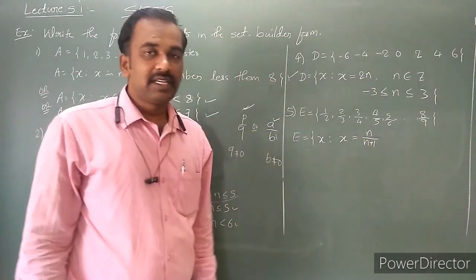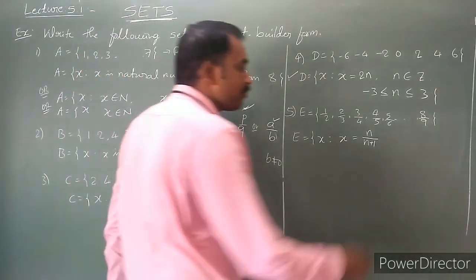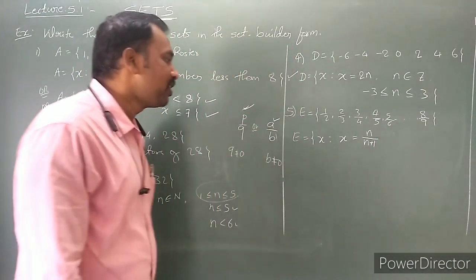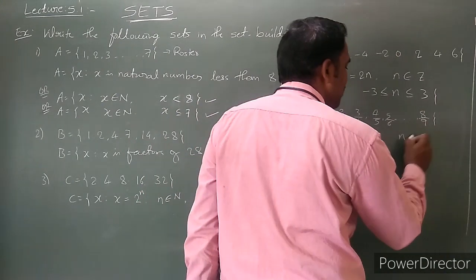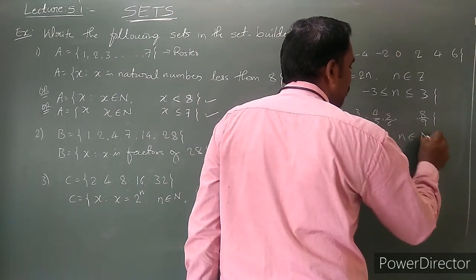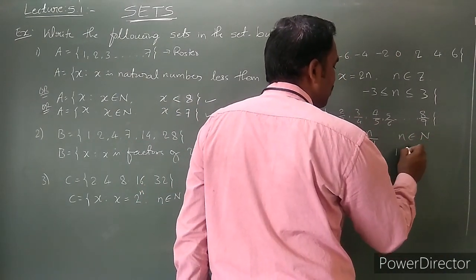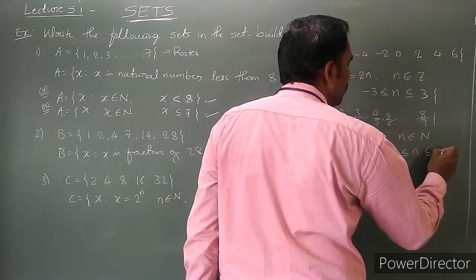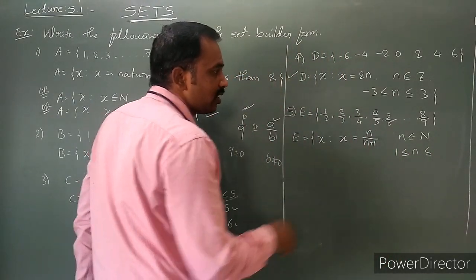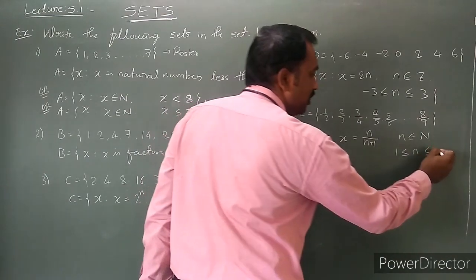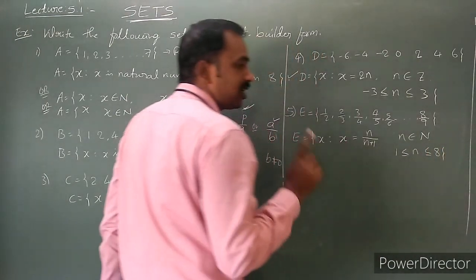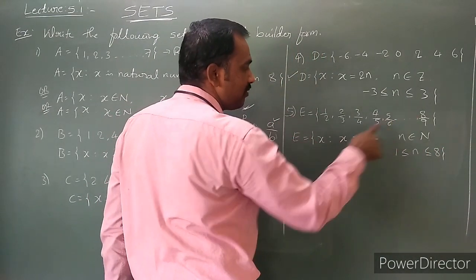N divided by n plus 1. Then what is the value of n? Which value do you have to take? You can take n as any natural number, particularly lying between 1 to 9 or 1 to 8. Here, shall I restrict the n value up to 8 or up to 9? Up to 8, because the last n value is 8.